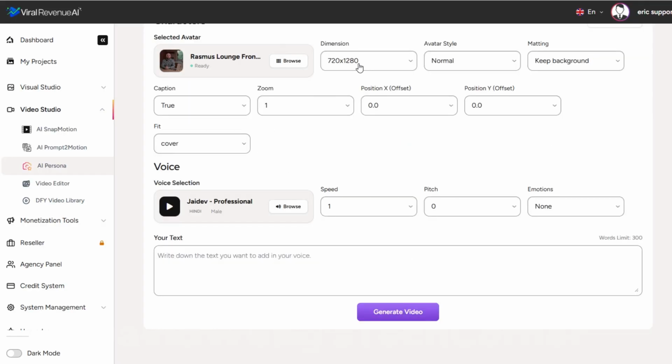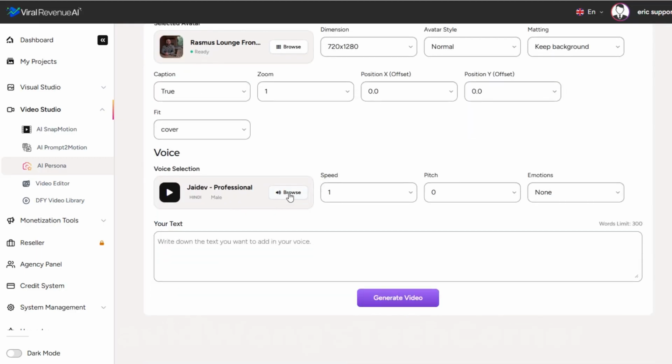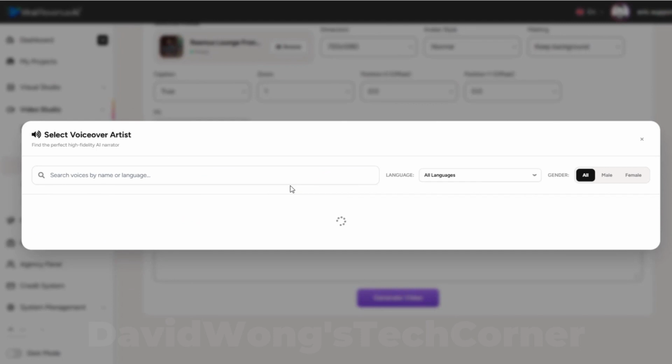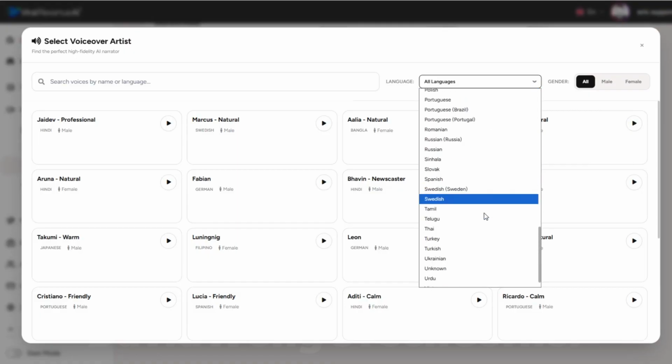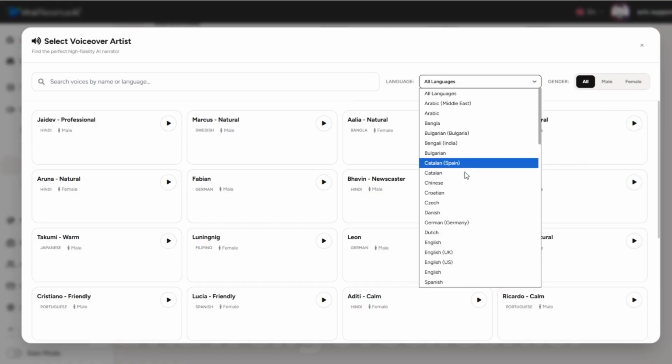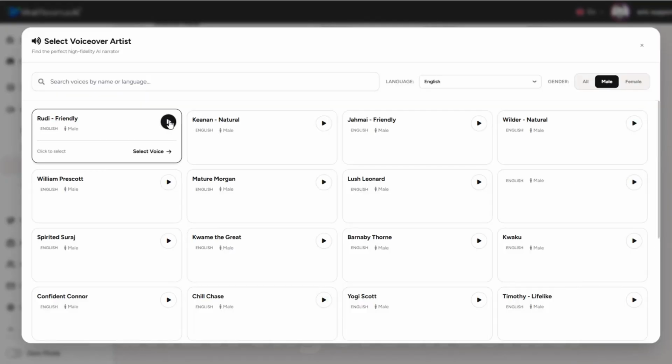If you were doing a horizontal video, by contrast, you might want to do contain, which is going to make it as wide as possible. Once you've got your avatar settings in place, it's time to select your voice. Just like we have hundreds of character avatars to choose from, you have hundreds of voices to choose from. The first thing you probably want to do is narrow it down by language. We've got dozens available. I'm going to go with English. And then we can narrow it down to either male or female. We'll go with male. Then we can test any voice.